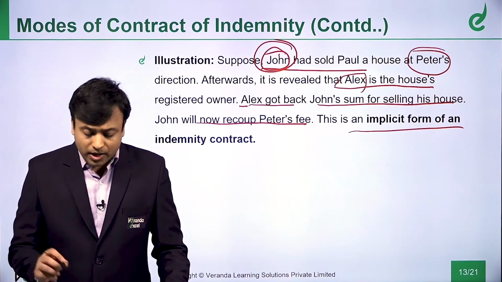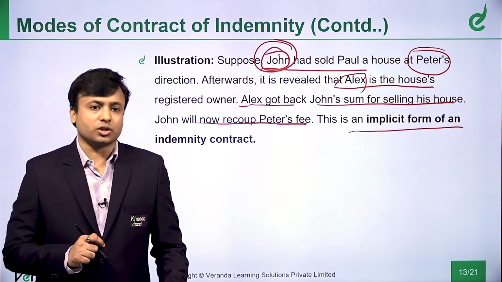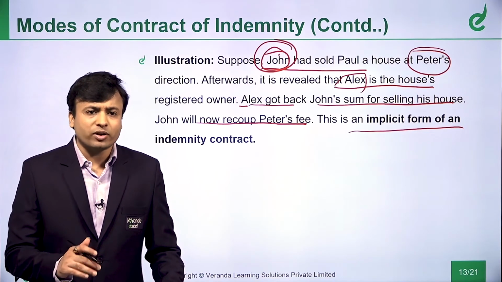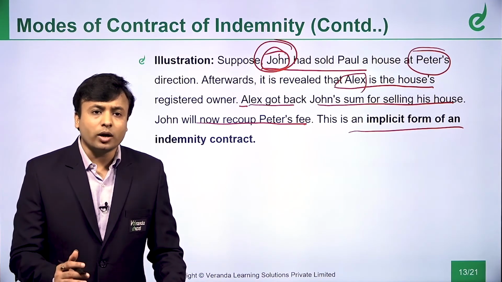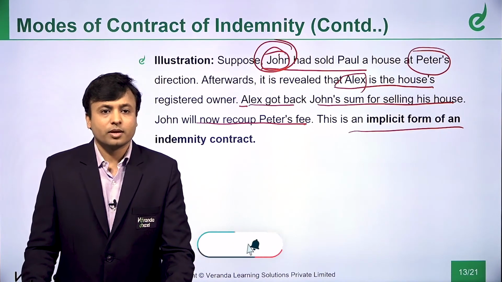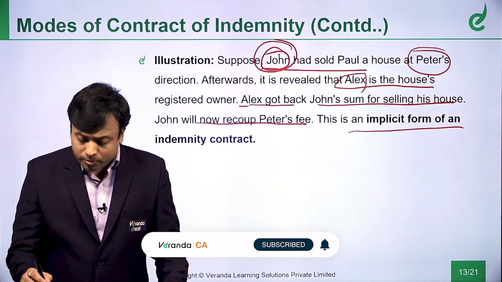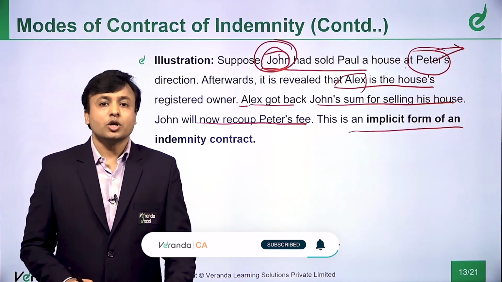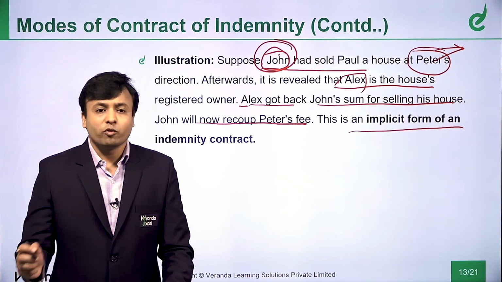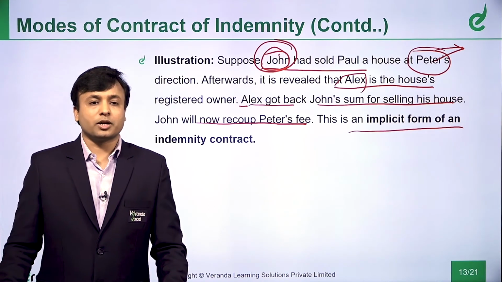Means what happens here? Basically what has happened in this transaction, Alex was the real owner. So the entire transaction in effect has gone. The money which John had received has been now taken by whom? By Mr. Alex, because he is the registered owner. So now by this transaction, will Mr. Peter benefit? Definitely not. So whatever fees which Mr. Peter had got from Mr. John will be again taken back by Mr. John, and this is an implicit form of an indemnity contract.